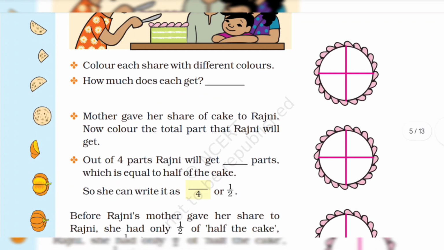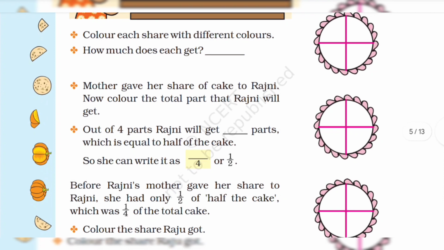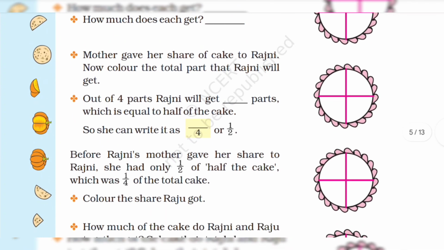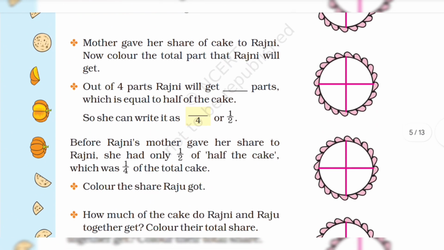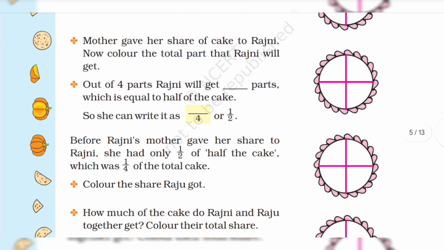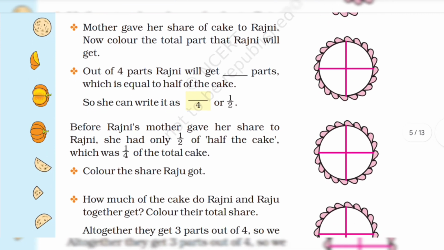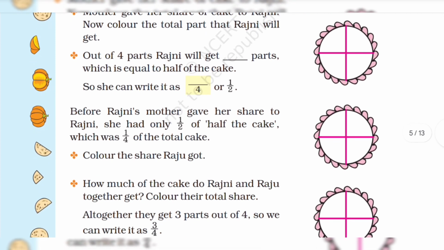Mother gave her share of cake to Rajni. Now color the total part that Rajni will get out of four parts. Rajni will get parts equal to half of the cake. So she can write it as 2/4 or 1/2.